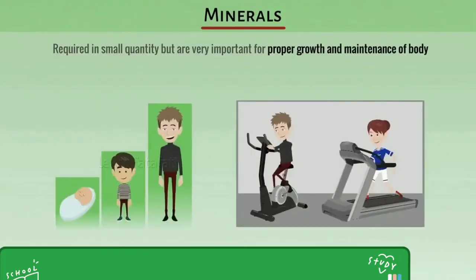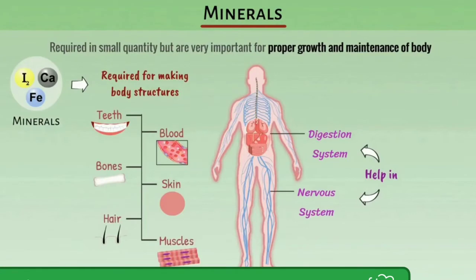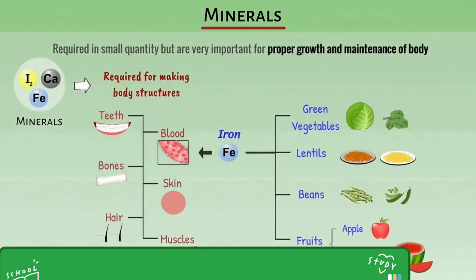Another important component of our food is minerals. It is required in small quantity but is very important for proper growth and maintenance of our body. For example, iodine, calcium and iron. Calcium will help our digestive system to work properly as well as our nervous system. It will help to build our teeth, bones, hair strong. Iron is required to produce blood. And we can get it from green vegetables, lentils, beans, fruits, etc.